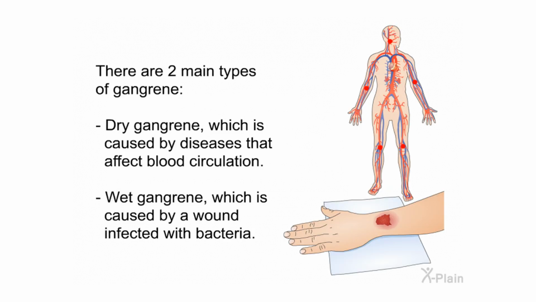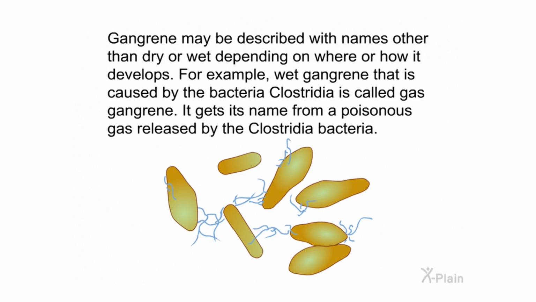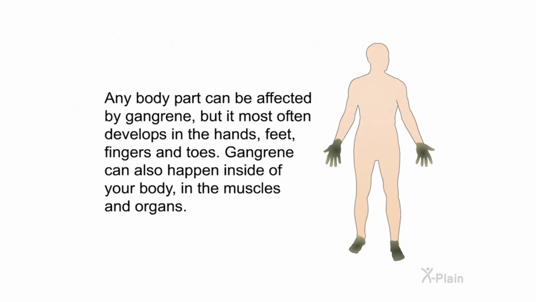There are two main types of gangrene. Dry gangrene, which is caused by diseases that affect blood circulation. Wet gangrene, which is caused by a wound infected with bacteria. Gangrene may be described with names other than dry or wet, depending on where or how it develops. For example, wet gangrene that is caused by the bacteria Clostridia is called gas gangrene. It gets its name from a poisonous gas released by the Clostridia bacteria. Any body part can be affected by gangrene, but it most often develops in the hands, feet, fingers, and toes. Gangrene can also happen inside of your body, in the muscles and organs.